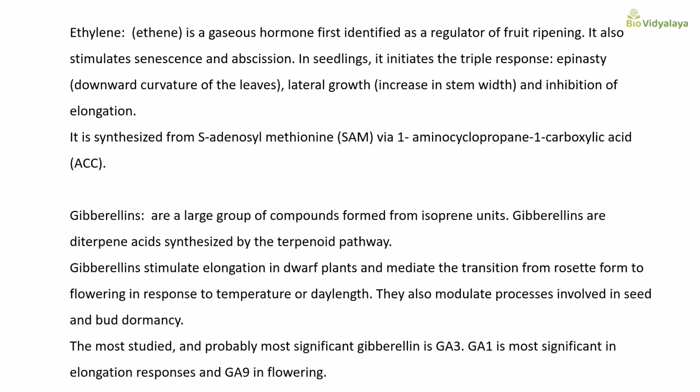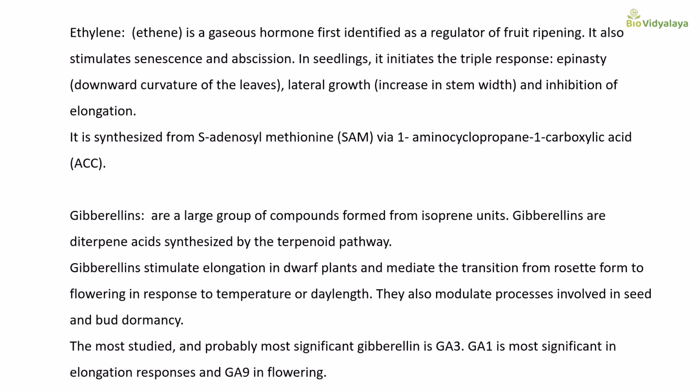Next is ethylene. Ethylene is a gaseous hormone first identified as a regulator of fruit ripening. It also stimulates senescence and abscission. In seedlings, it initiates the triple response, that means epinasty, downward curvature of the leaves, lateral growth, that means increase in stem width, and inhibition of elongation. It is synthesized from S-adenosyl methionine, that means SAM, via 1-aminocyclopropane-1-carboxylic acid. So the precursor is methionine and the cycle is called the Yang cycle.